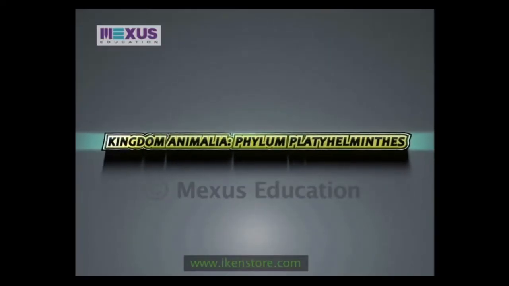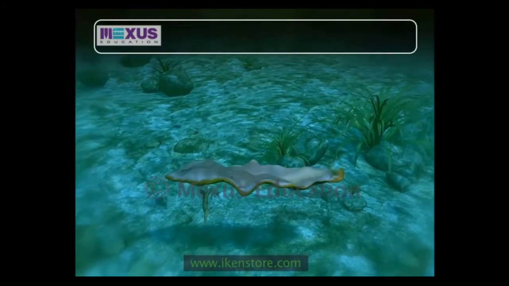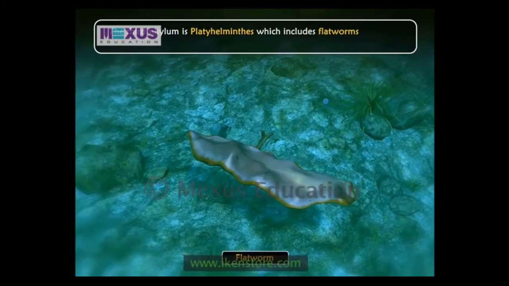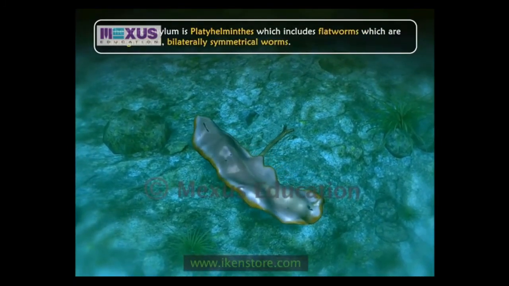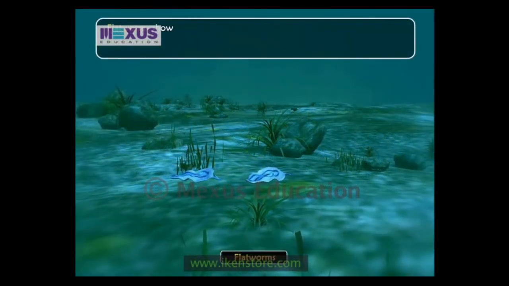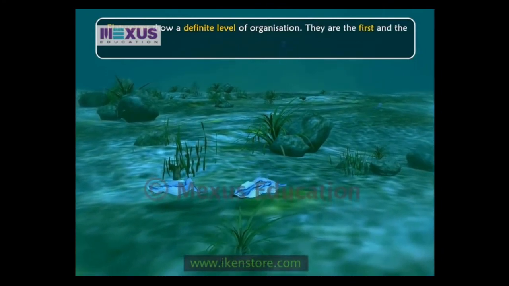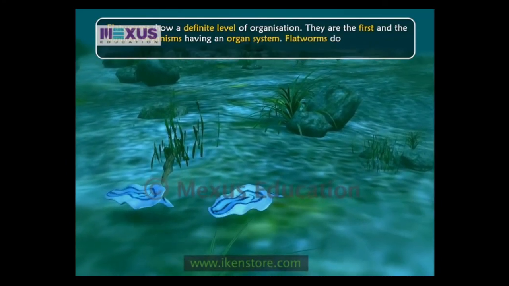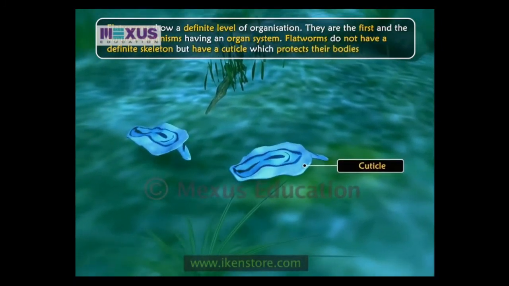Kingdom Animalia, phylum Platyhelminthes. The third phylum is Platyhelminthes, which includes flatworms, which are unsegmented, bilaterally symmetrical worms. Flatworms show a definite level of organization. They are the first and the simplest organisms having an organ system. Flatworms do not have a definite skeleton, but have a cuticle which protects their bodies.